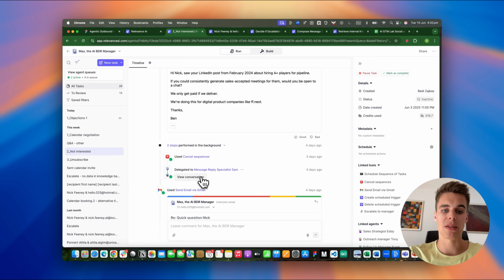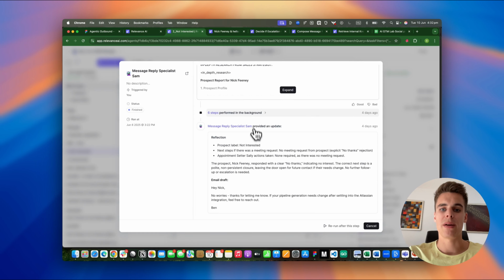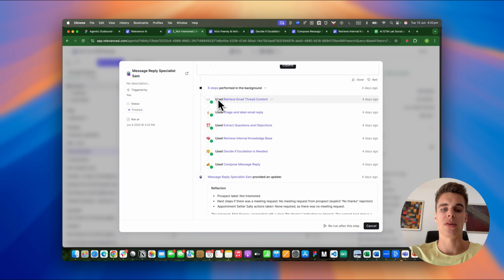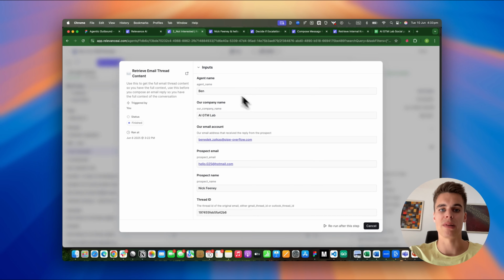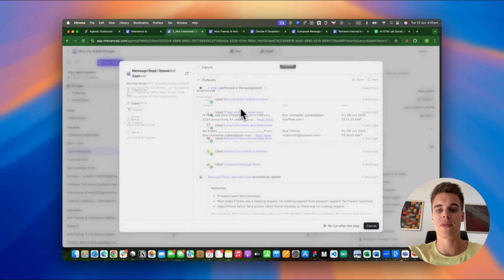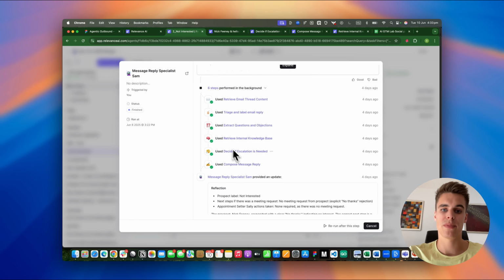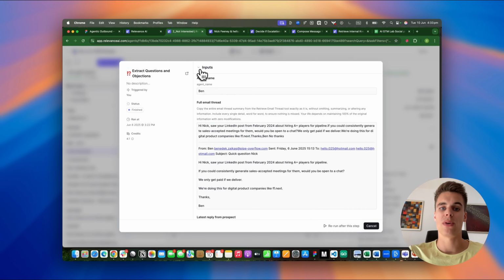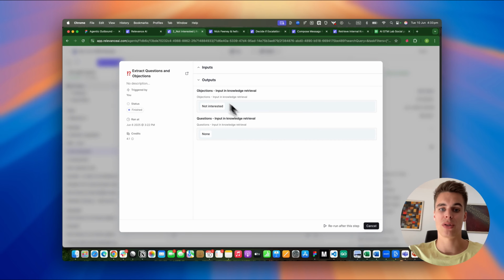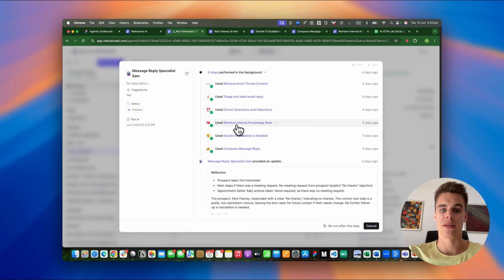And then we run the message reply specialist. It's going to be very basic. So even though it's going to run the exact same tools, obviously it's going to be different. So the email thread and then the label, which is going to be not interested. Because there were no questions or objections, it didn't output anything relevant.